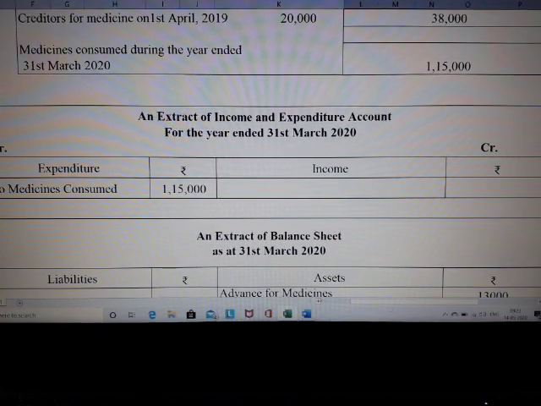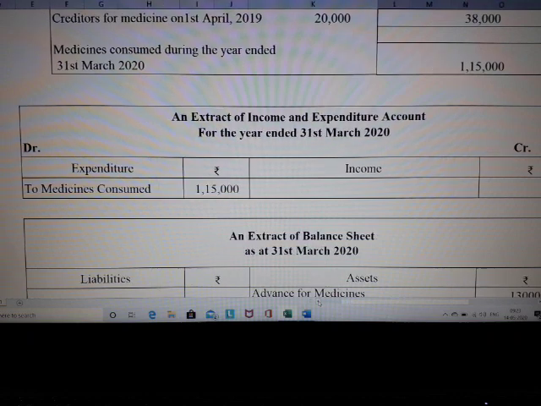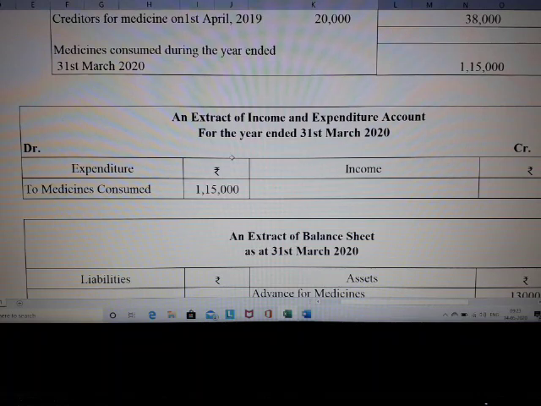So we are going to write it as an extract of income and expenditure account for the year ended 31st of March 2020, debit side and credit side. Since it is the medicine which you have consumed and it is pertinent to expenditure, we need to show this only on the debit side of the income and expenditure account.